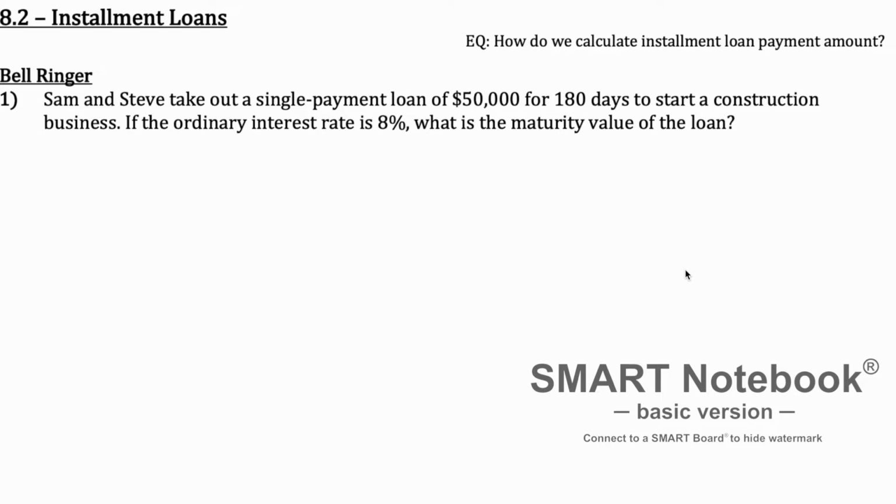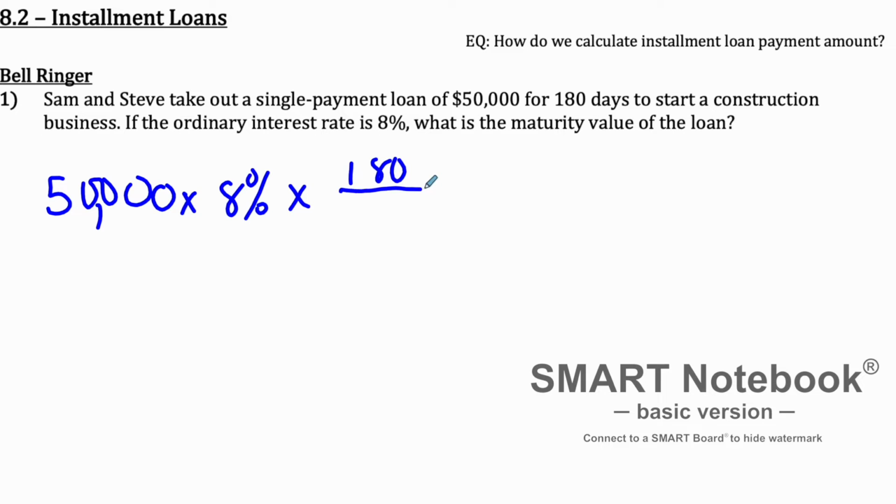Let's get started on these notes. Make sure you have your calculator out and you're trying these. Sam and Steve are going to take out a single payment loan to start a construction business. The loan is for $50,000 for 180 days. We want to multiply this first by our interest rate, which is 8%, and then by 180 days divided by, since this says ordinary interest, 360 days.